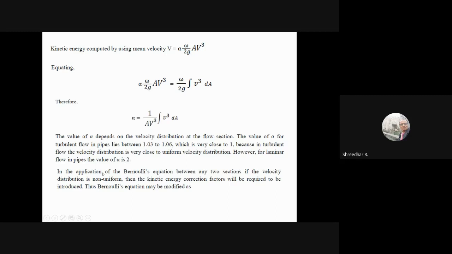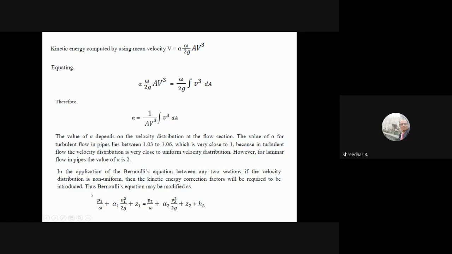Now the same Bernoulli's equation will be modified. Please note this expression. Wherever the kinetic head comes, the factor should be applied, so alpha 1, alpha 2, like this. Generally they will not give a different kinetic energy factor for section 1 and section 2; they will give one value, so alpha 1 equals alpha 2. Don't forget to multiply by this factor if the kinetic energy factor is given in any of the problems. If it is not given, assume alpha is equal to 1.